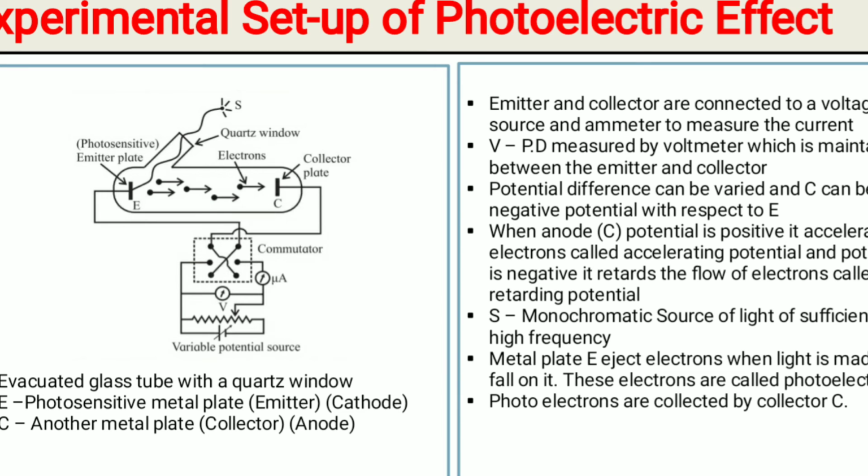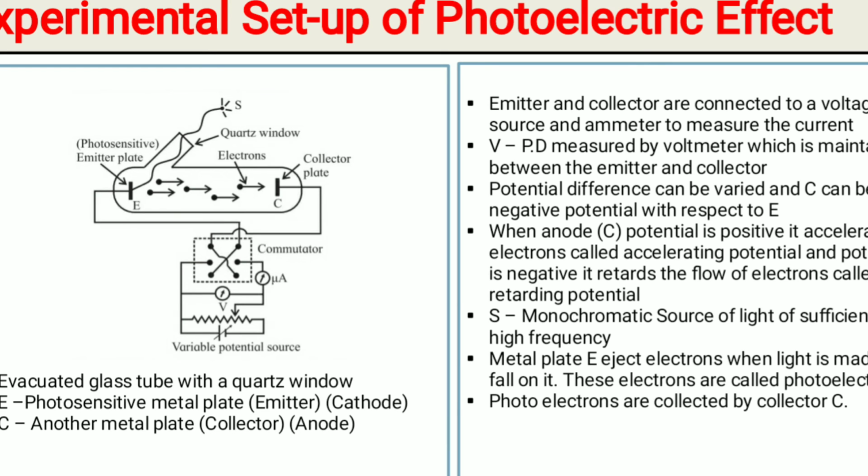So this will happen: when the source is switched on, light is incident on metal plate E, which is photosensitive, and due to this electrons will eject or emit from plate E. These electrons are called photoelectrons. जो भी इलेक्ट्रॉन प्लेट E एमिट करेगा आप उसे क्या बोलोगे? फोटोइलेक्ट्रॉन्स.